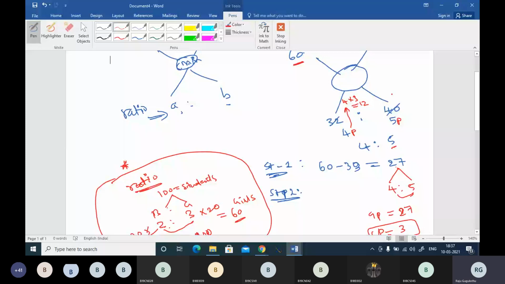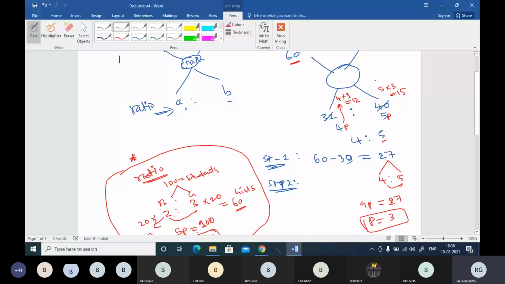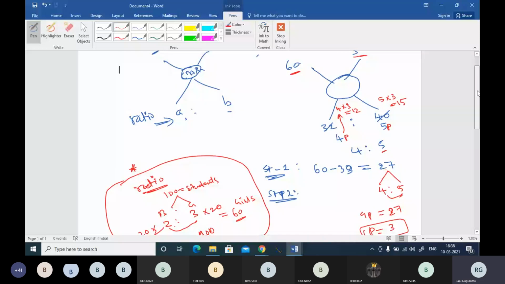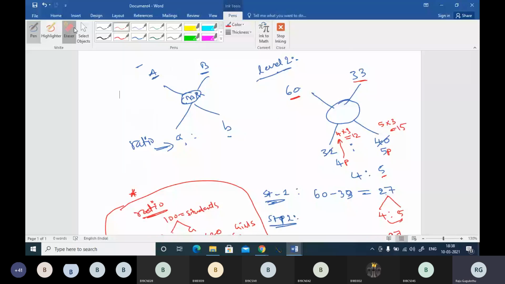Now we will tell what will be the combined average. See over here. So let me draw over here in this picture, so that you can see it very clearly.